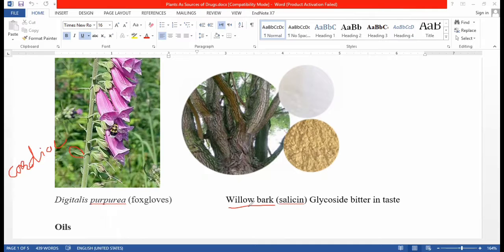Students, you know that cricket bats are manufactured from the wood of the willow, but from the bark of the willow, the drug salicin is obtained, which is a bitter-tasting glycoside.